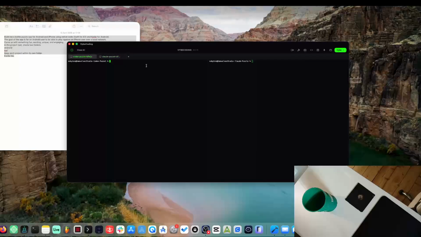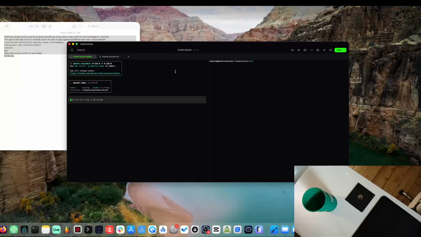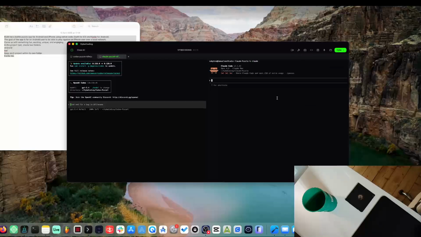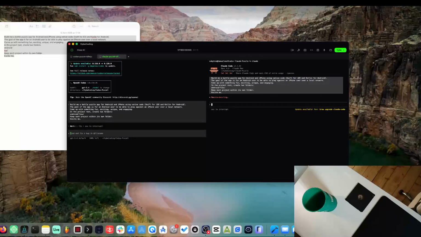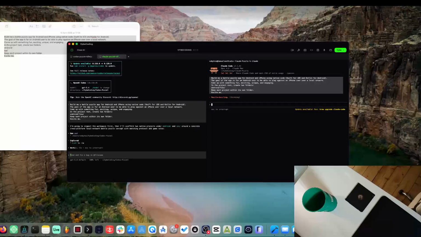I'm going to go ahead and just go here, and we're just going to use Codex for this screen, okay? And what I'm going to do is then use Claude for this screen. So we've got Claude and Codex, so we can see which one's better, okay? So let's just go ahead, paste the prompt in here. I'm going to do the same thing here and paste the prompt in here, okay?